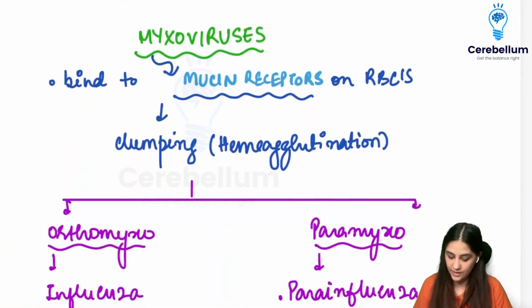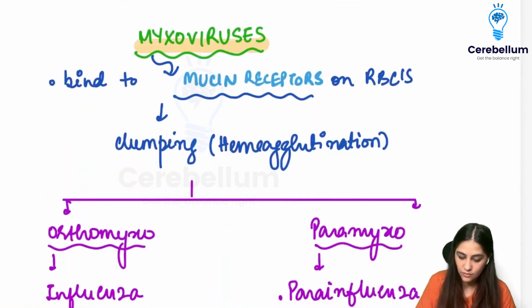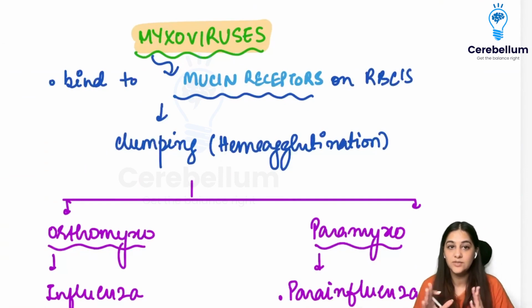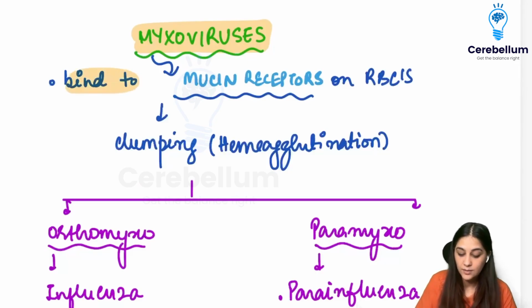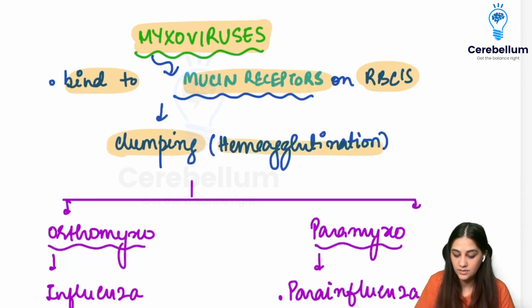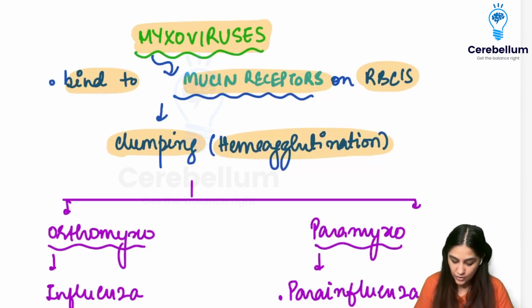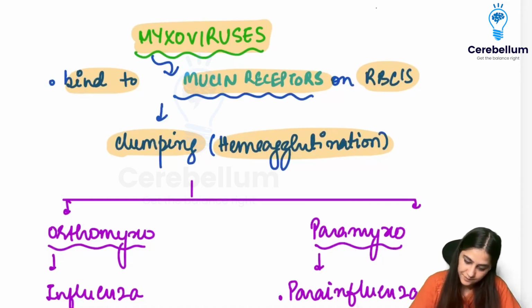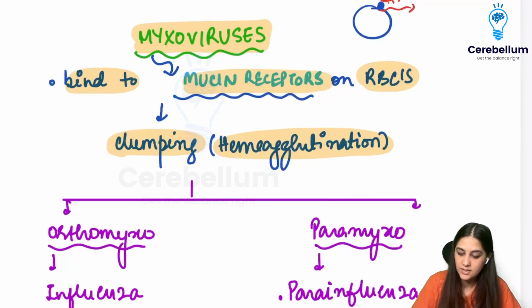Moving on to the myxoviruses. So now when we talk about the myxoviruses as a whole, myxoviruses have something in common. That means they bind to the mucin receptors on the RBCs, right? So they bind to the mucin receptors, causing clumping or something called hemagglutination. So on the RBCs, there are these mucin receptors to which this virus is going to come and bind.